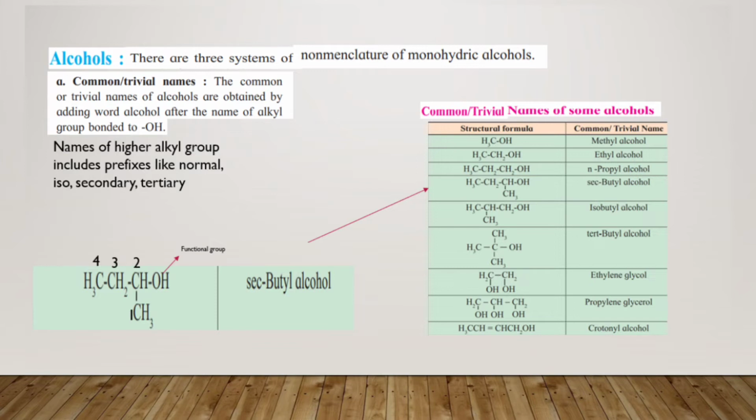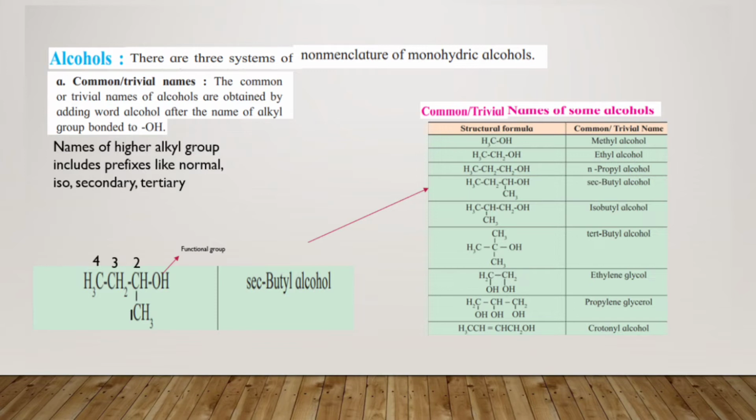So here we will first start with numbering the carbon chain. We'll select the longest chain and start numbering it, as I've done over here: 1, 2, 3, 4.